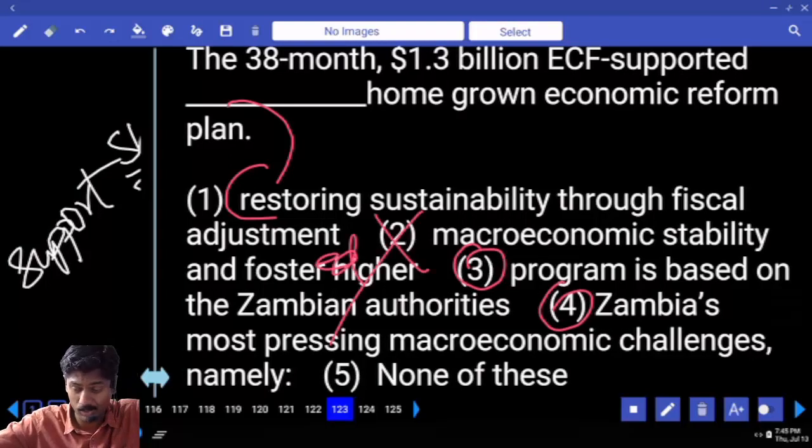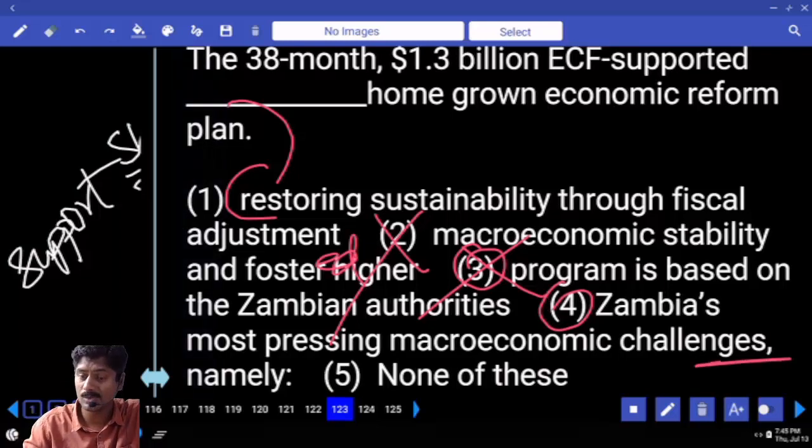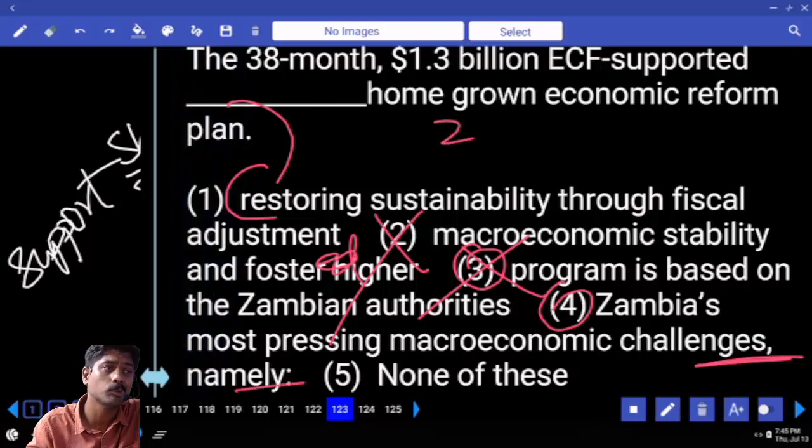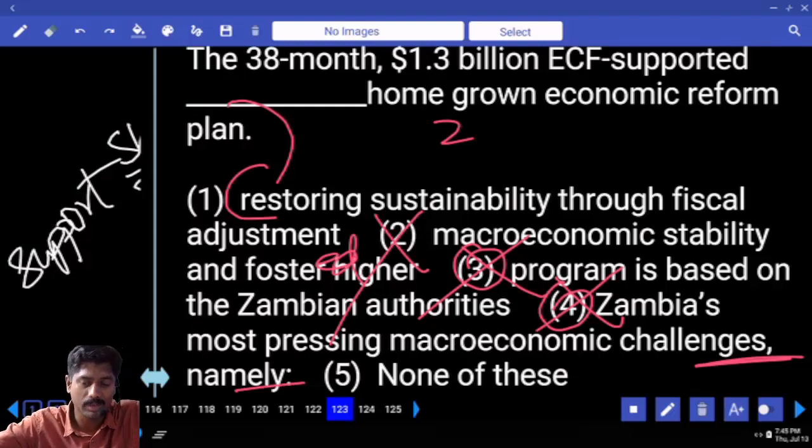It supported program is based, wrong. It supported Zambia's most macroeconomic challenges. But challenges is okay, but how many challenges are there? Namely means minimum 2 is needed, plural. The fourth one is also not about. So what should I take, 1 or 5?